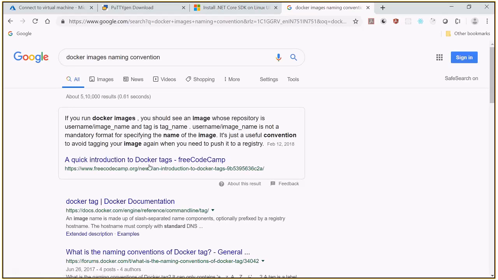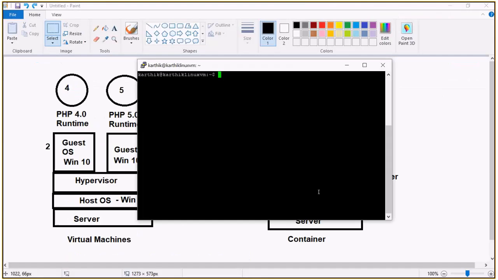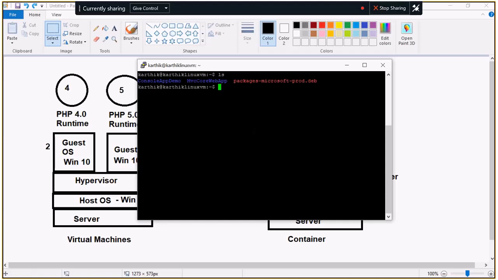You need to have this kebab case. We are supposed to follow this kebab case. But in our scenario, if you see ls MVC core web app, it is not in kebab case, it is in Pascal case, right? So first let me convert this into kebab case. To convert this, we can use the mv command, that is the renaming command.